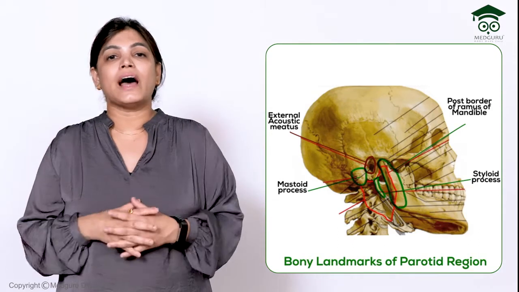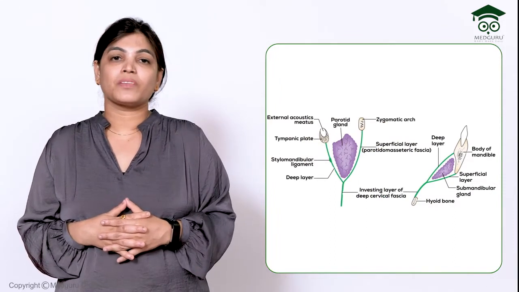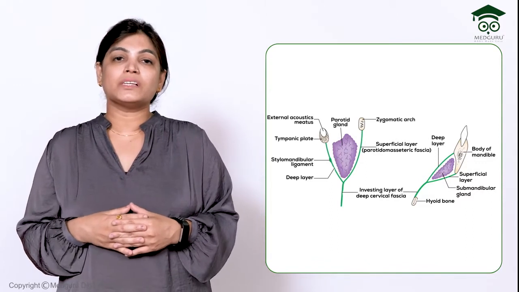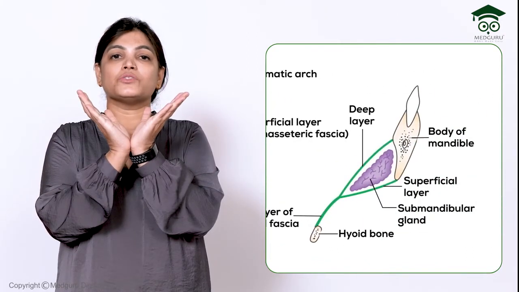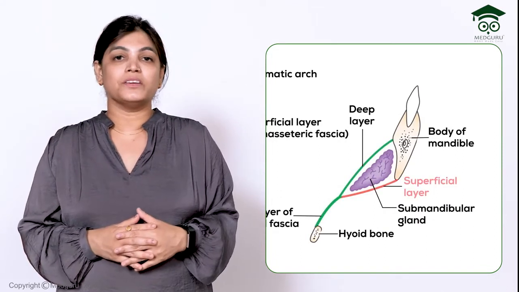This parotid gland is covered by the investing layer of deep cervical fascia. When the investing layer of deep cervical fascia approaches the parotid gland, it splits into two layers: one is the superficial fascia and the other is the deep fascia.